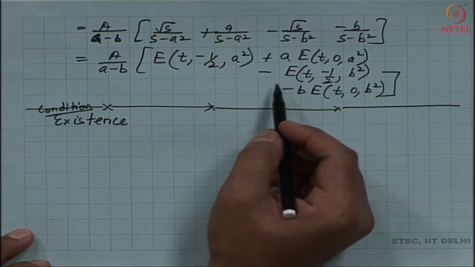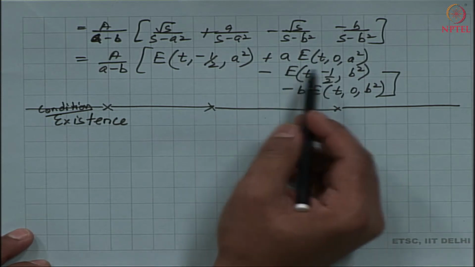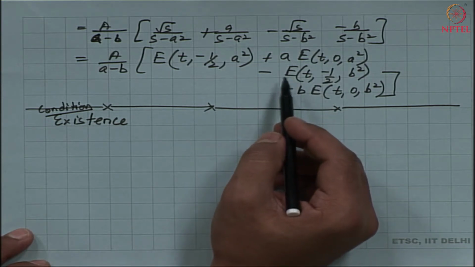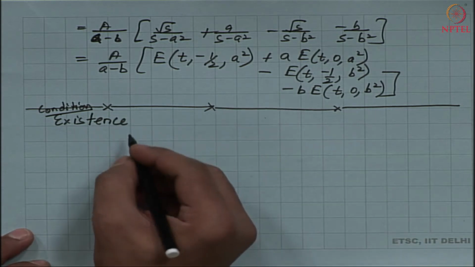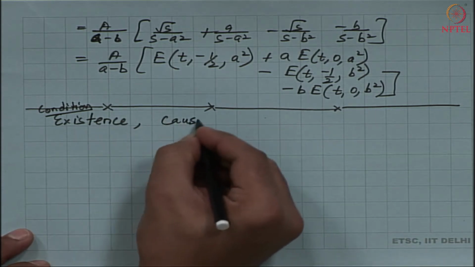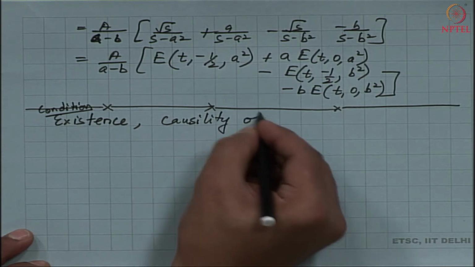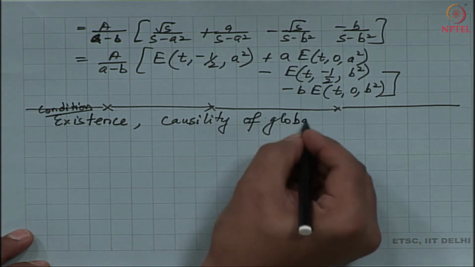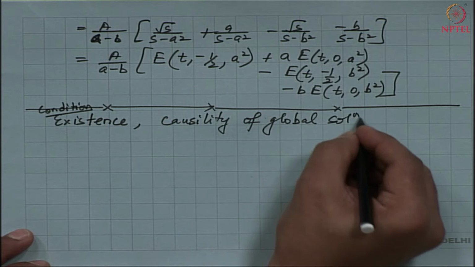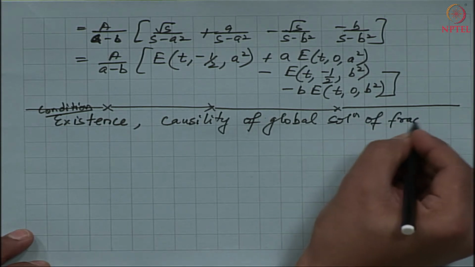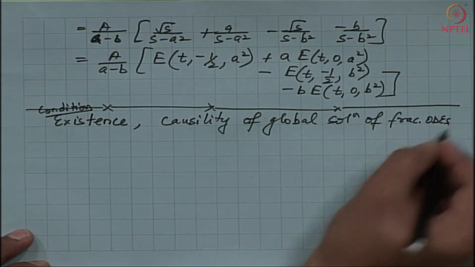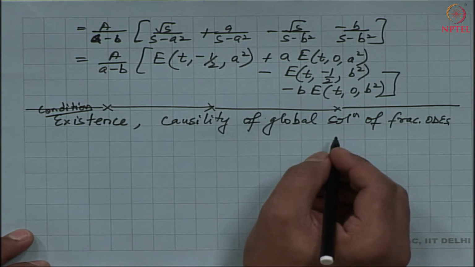So, when is it possible that we can evaluate the solutions to the ODE and when is it not possible? So, conditions for existence and causality of global solutions of fractional ODEs. I am briefly going to talk about the existence criteria.